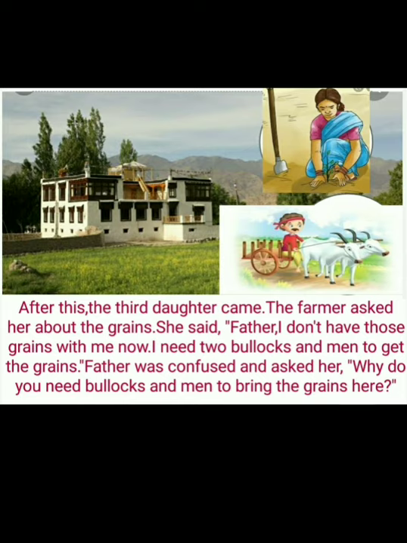She said that she doesn't have those grains with her and she needs 2 bullocks and men to bring back the grains. What is meant by bullocks? Yes, a 2 or 4 wheeled vehicle pulled by oxen. Okay, and she needs bullocks and men to bring back the grains. And the father was confused and asked her why she needs bullocks and men to bring back the grains.